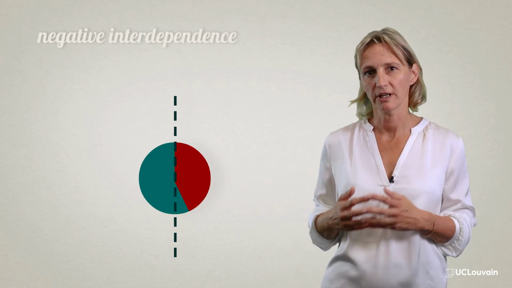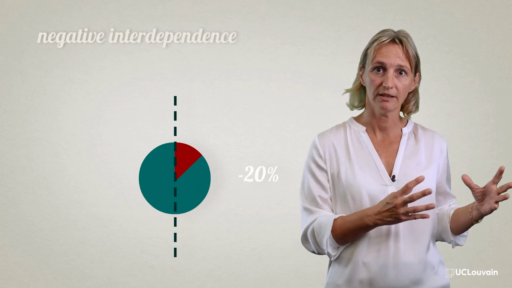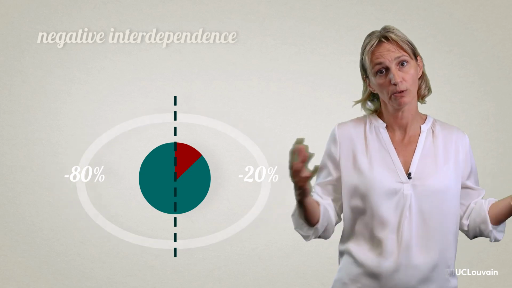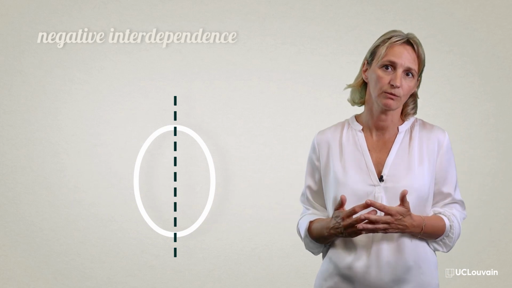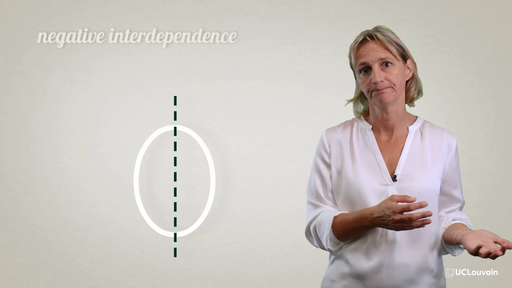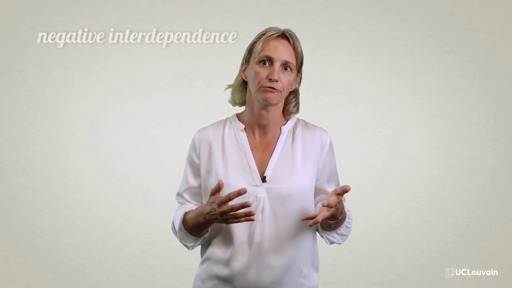In another case, one party receives 80% of the pie, so it loses 20. The other party, in this case, wins 20% and loses 80. It equals 0. And so on, until we get a reversal of the gains, where the first party receives everything and the second nothing. Whatever the distribution, we can see that in the sharing of the pie, the sum of the parties' gains and losses, the so-called cumulative result, is 0.